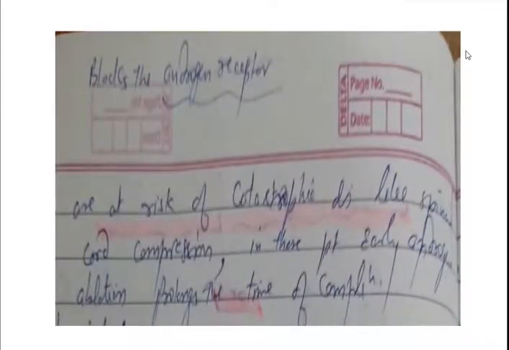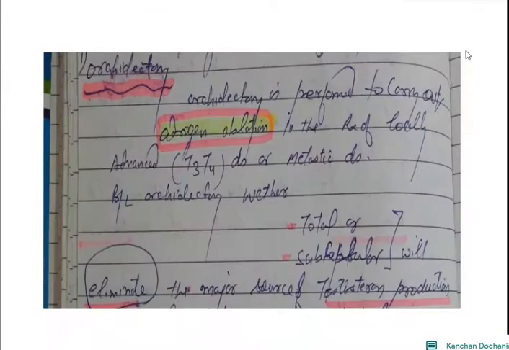Advanced stage patients are at risk of catastrophe like spinal cord compression. In these patients, early androgen ablation prolongs the time to complication.